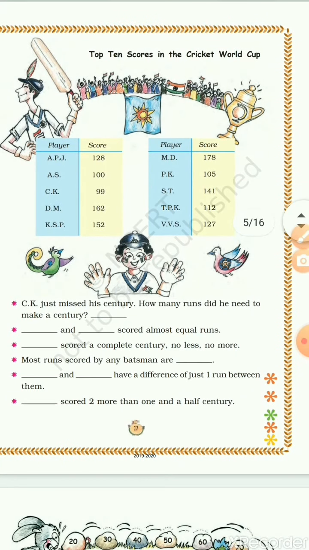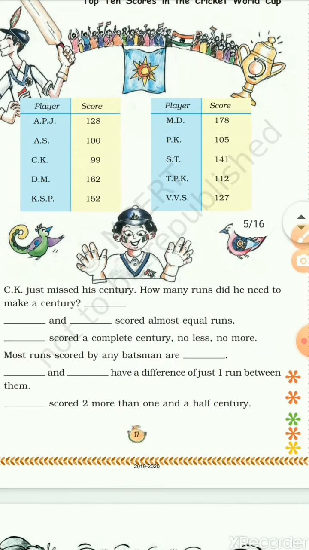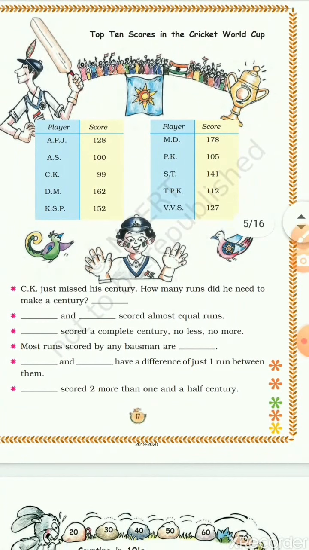Top 10 scores in Cricket World Cup. Now you all know numbers beyond 100, so in this exercise we are going to use the 3-digit numbers and answer these questions. See the scores in the Cricket World Cup. They have given you the top 10 scores of some of the players. APJ has 128, and then AS, CK, DM, and it keeps going on. Now answer the following questions.